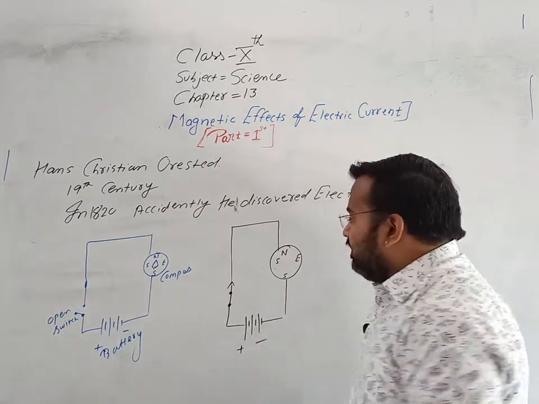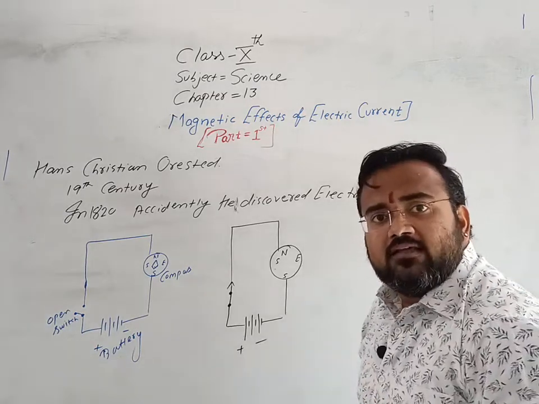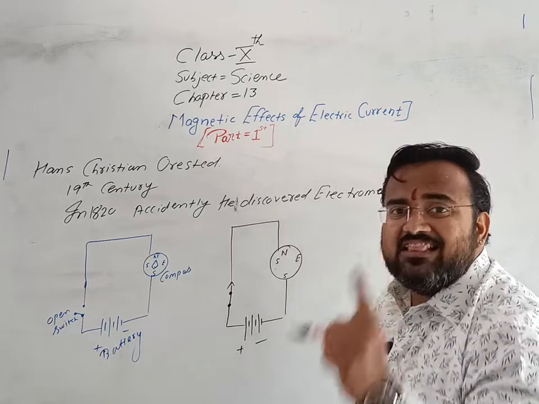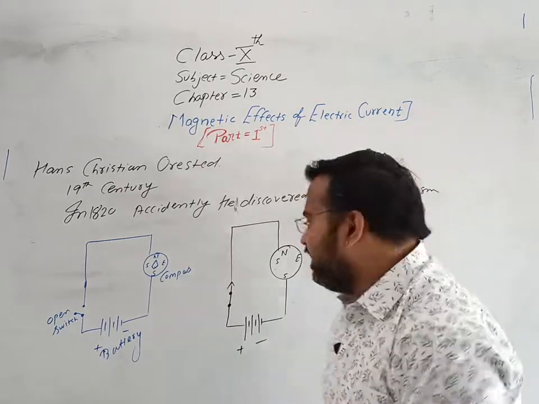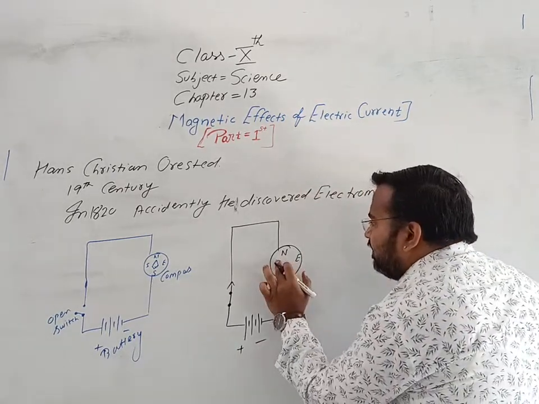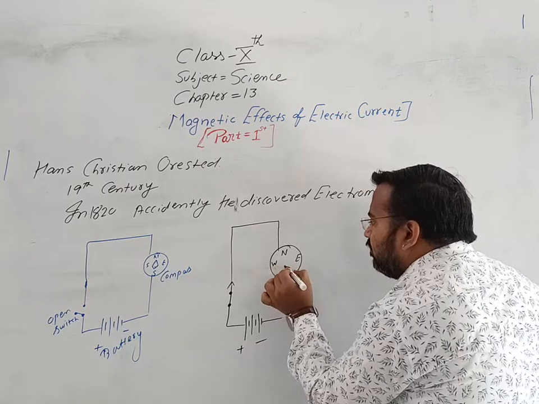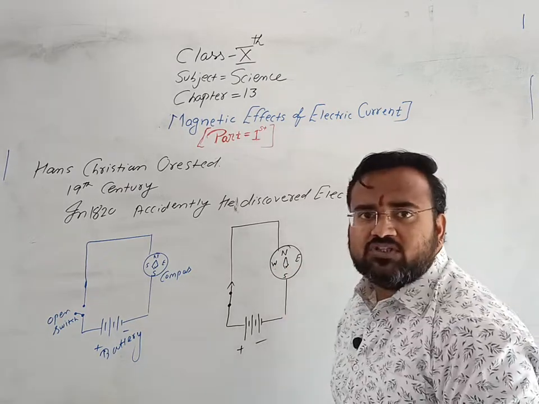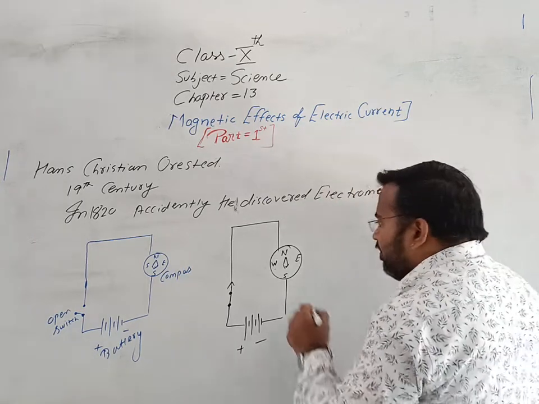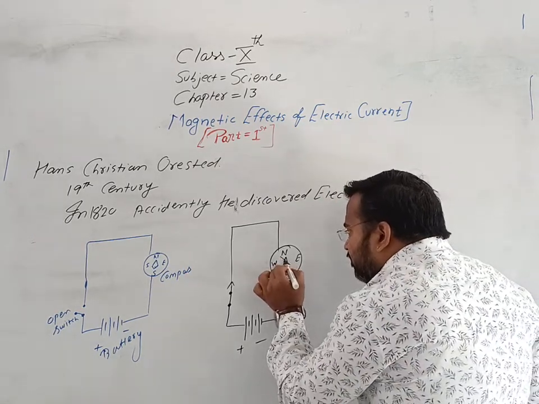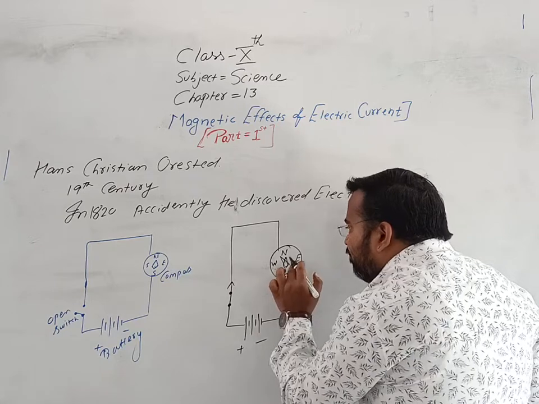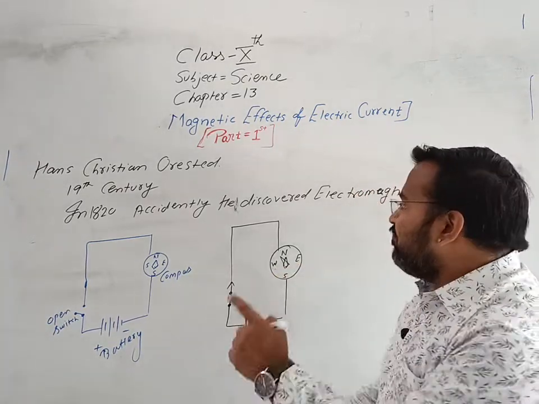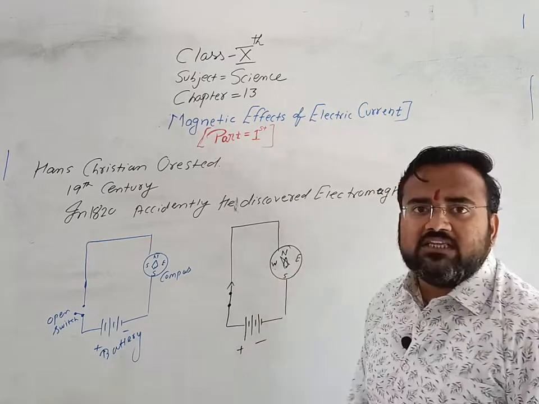So when the switch starts, when the electricity starts to flow through this conductor, we'll see the deflection in the needle. This was the initial position of the needle, and at one point, whenever the current starts, Oersted saw there was some deflection in the needle.